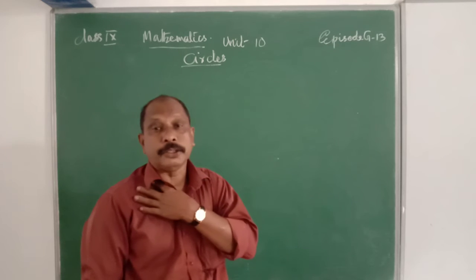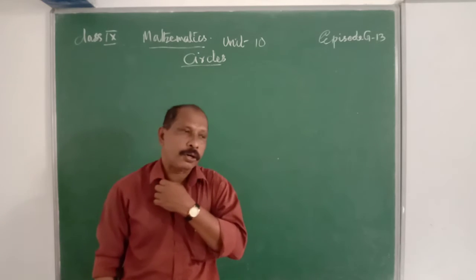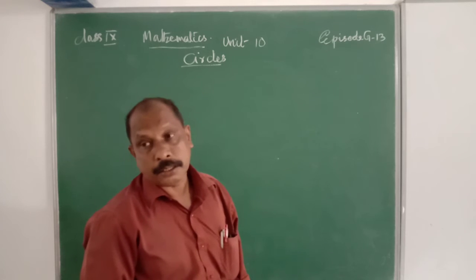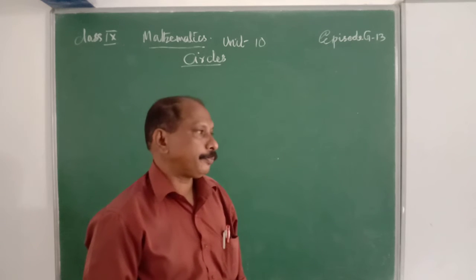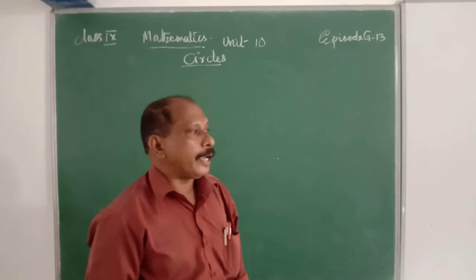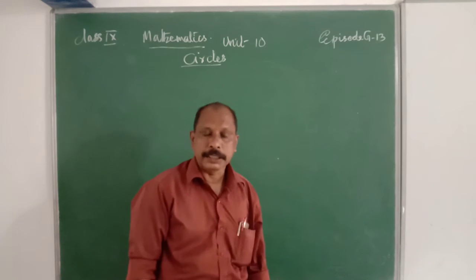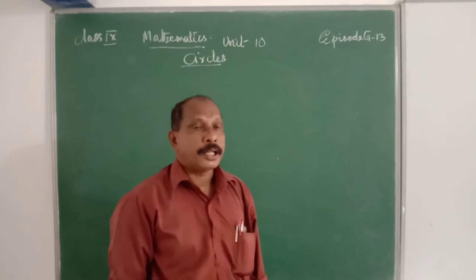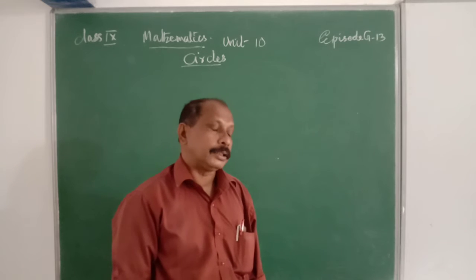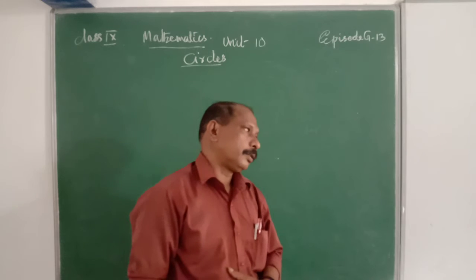Then any segment joining two points on a circle is a chord. The longest chord is the chord that passes through the center of the circle. It is the diameter. Half of the diameter is the radius. Then any diameter divides the circle into two equal parts. They are known as semicircles. If the length of an arc of a circle is less than that of the semicircle, it is a minor arc. More than that, it is a major arc.